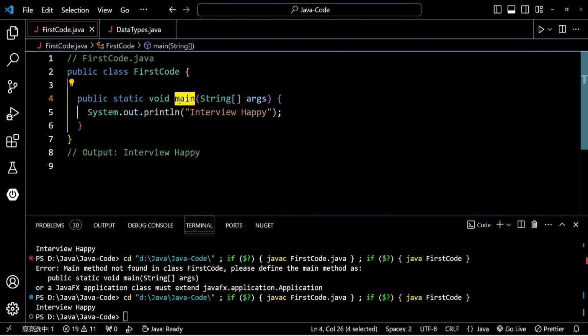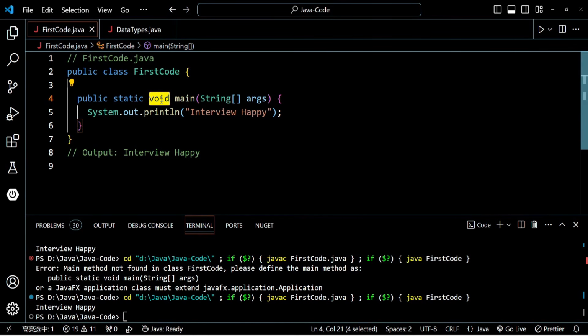Now the second part of the question is, what is the role of public, static, and void? If you are new to Java and these keywords, I will explain them in detail in upcoming questions, but here I will give you a very short description.